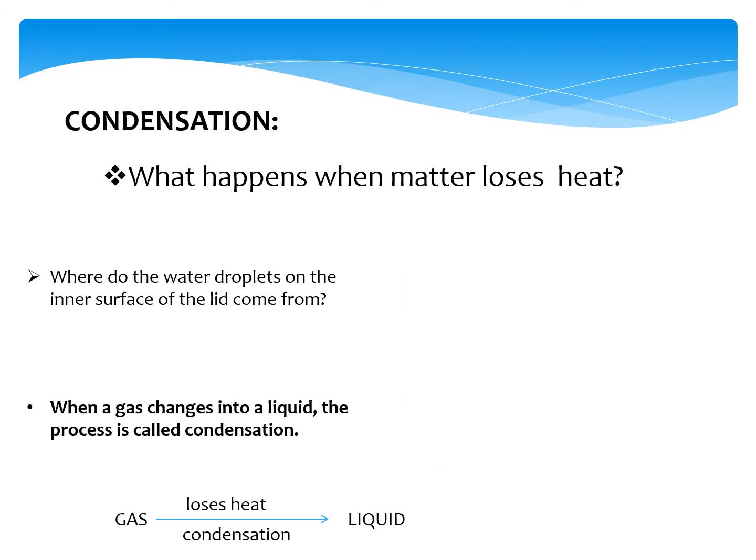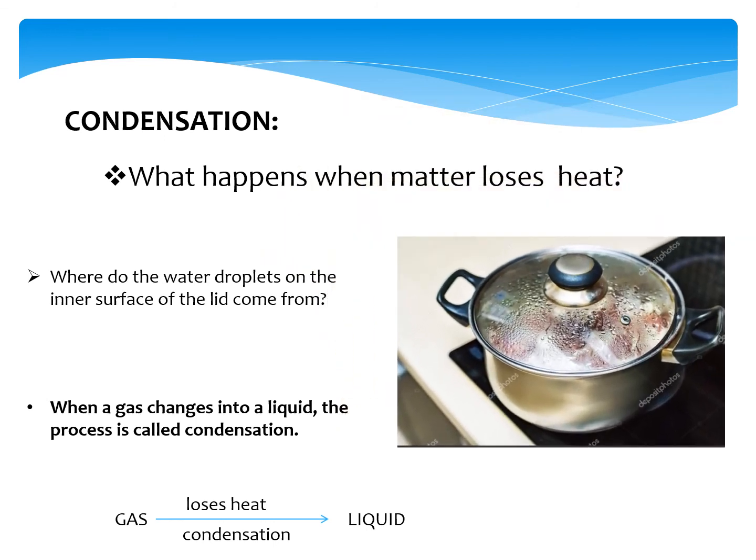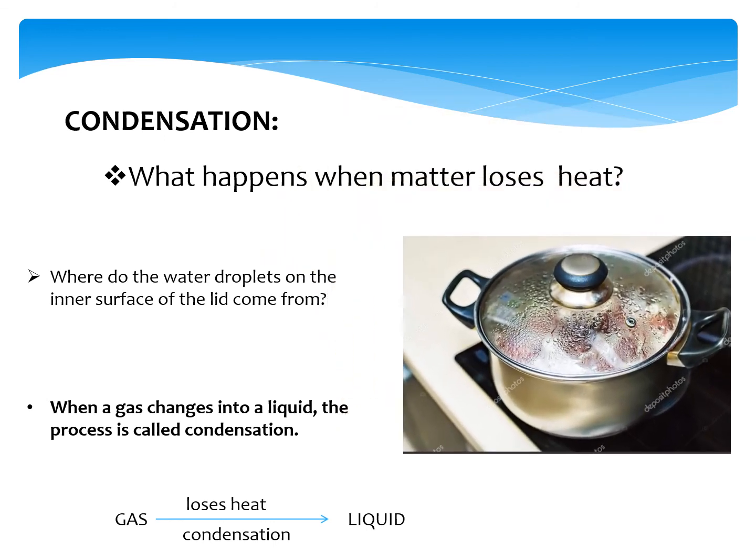Now coming to the next process, that is condensation. What happens when matter loses heat? Look at the figure. Just imagine, where do the water droplets on the inner surface of the lid come from? When water boils, it changes into steam. Steam has a higher temperature than a pot lid.